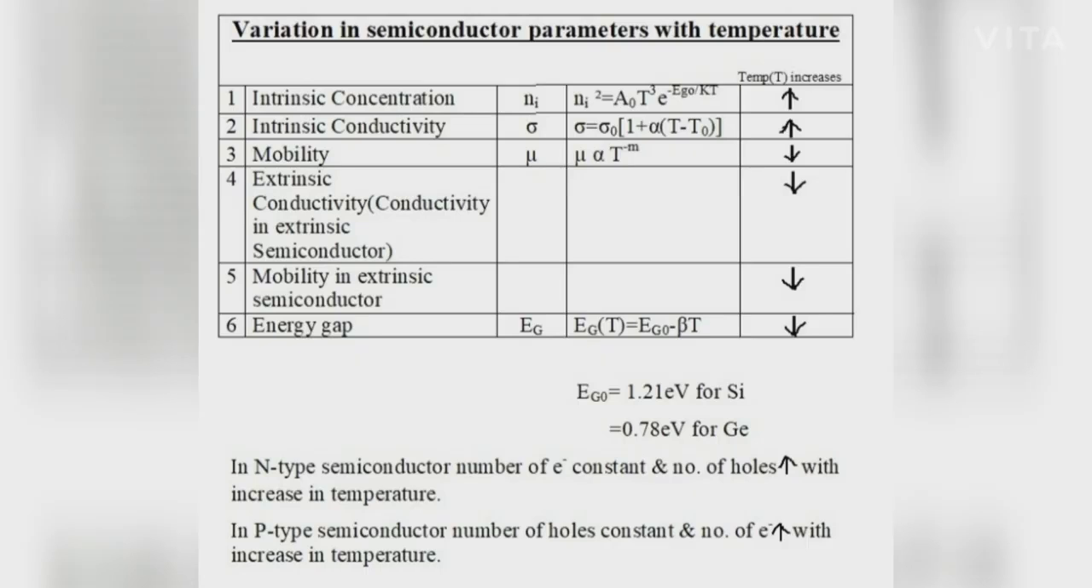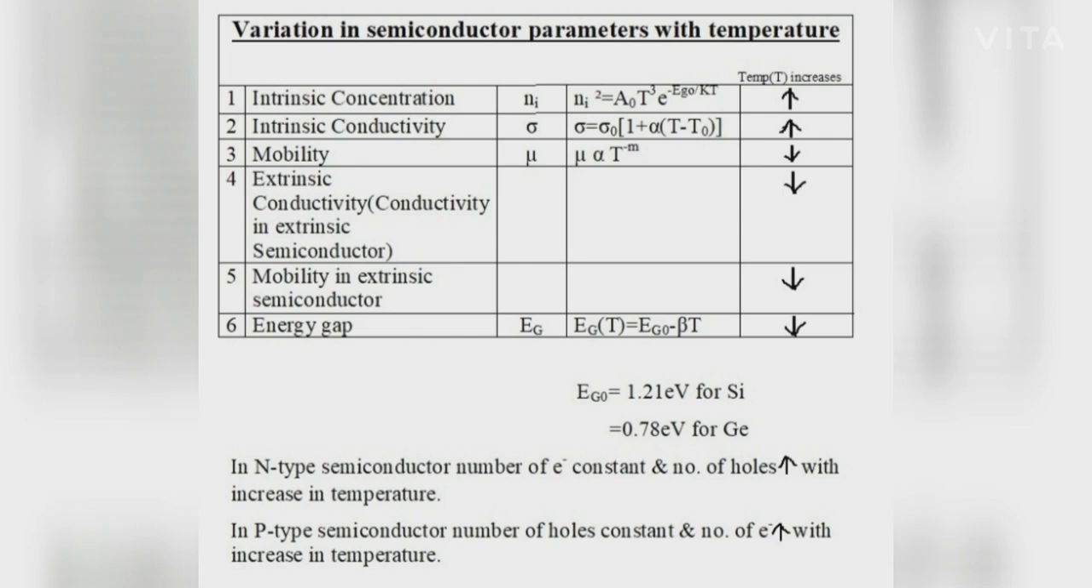Third one, mobility. Mobility is directly proportional to T power minus m. Mobility is the ability of the electrons to move inside the semiconductor. So, as the temperature increases, intrinsic concentration increases. Therefore, the mobility to move, given the concentration of electrons, is very less. So, the mobility decreases with the increase in temperature.